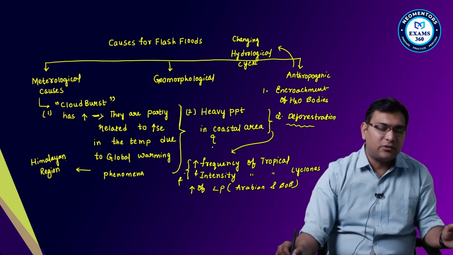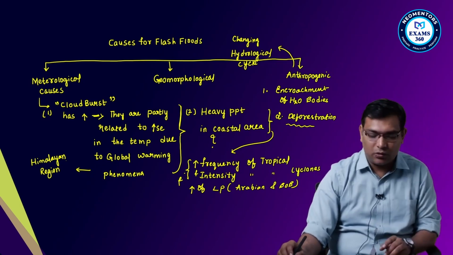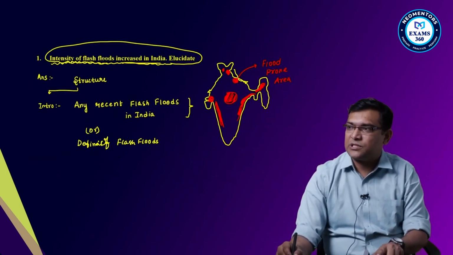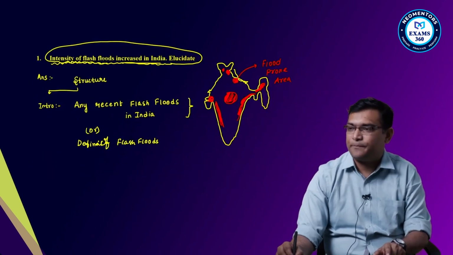Then you can write the direct conclusion that stringent steps have to be taken.